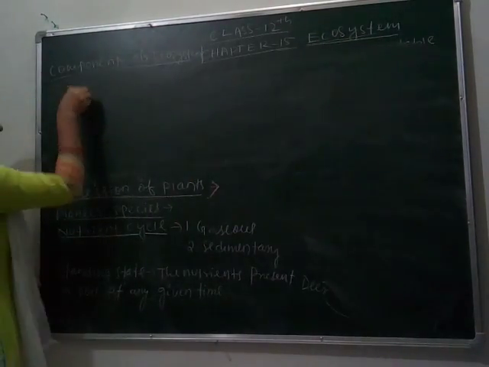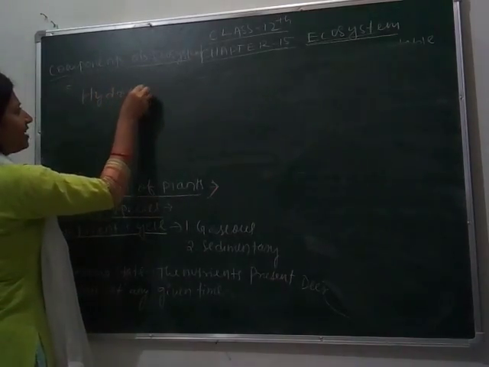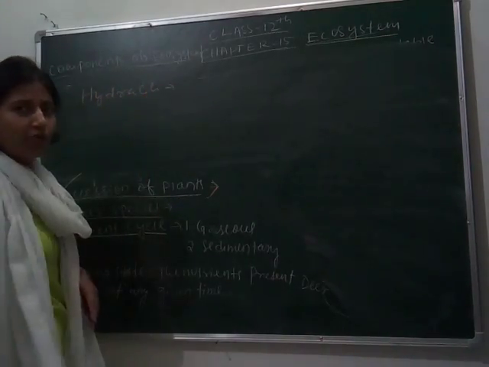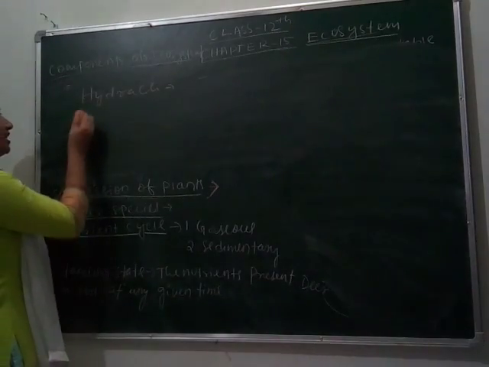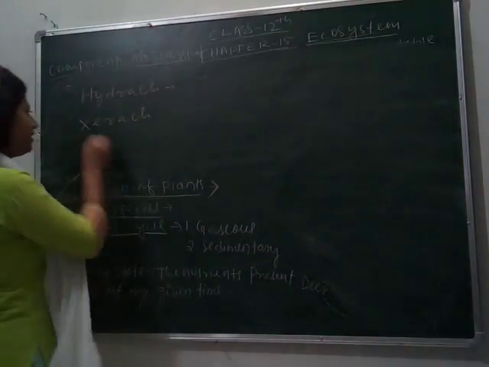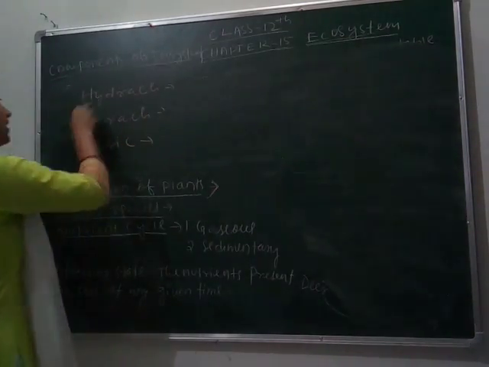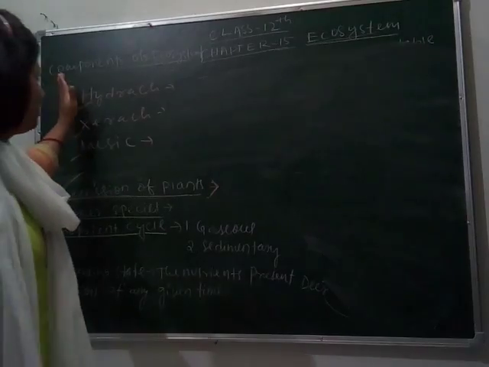One is hydrarch, when the organism is formed in aquatic medium. Then xerarch, means desert. Then mesic, mesic means land. So we will study about these successions.